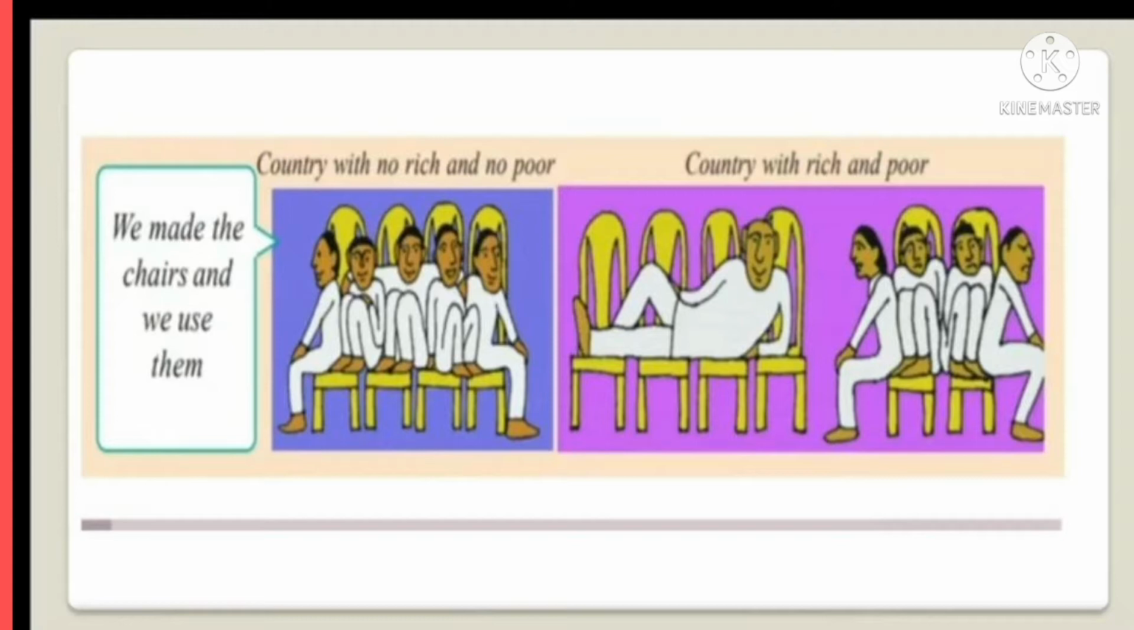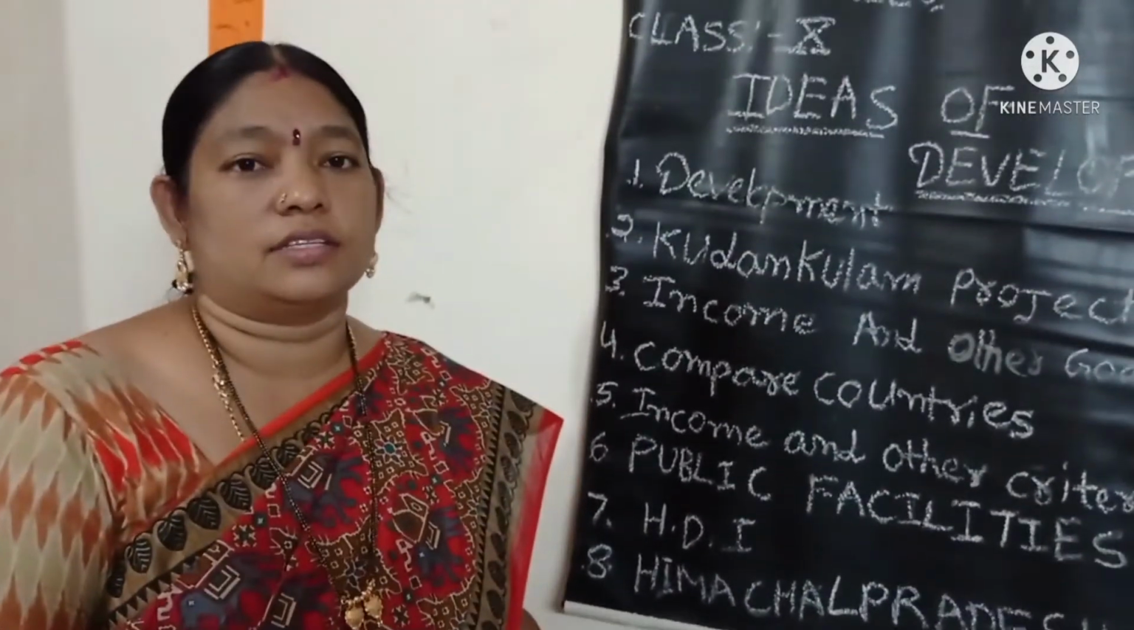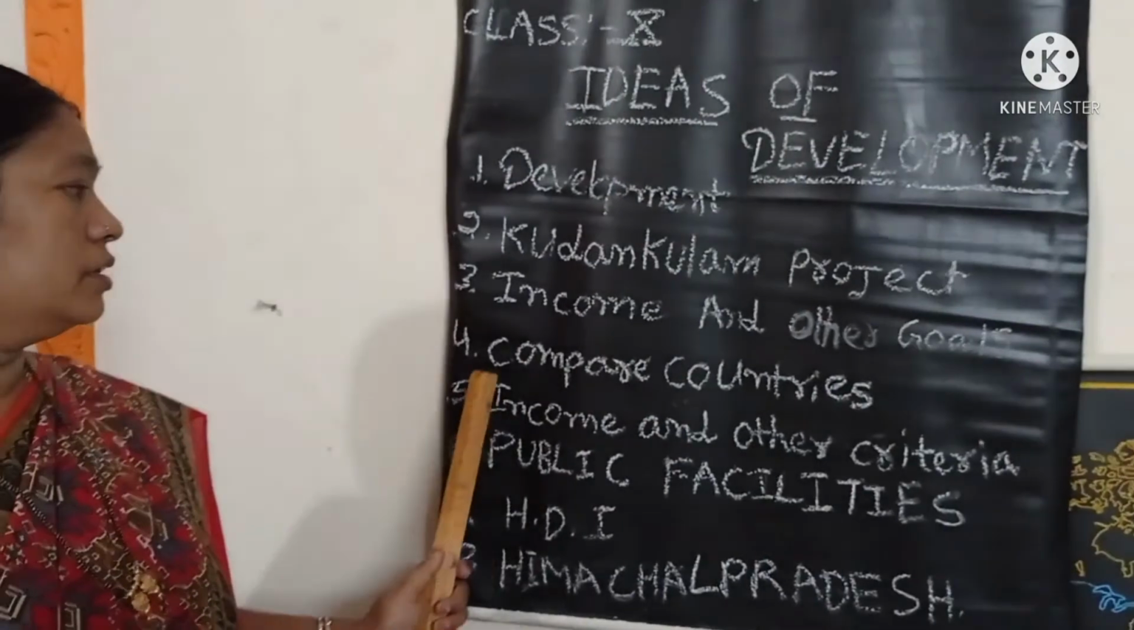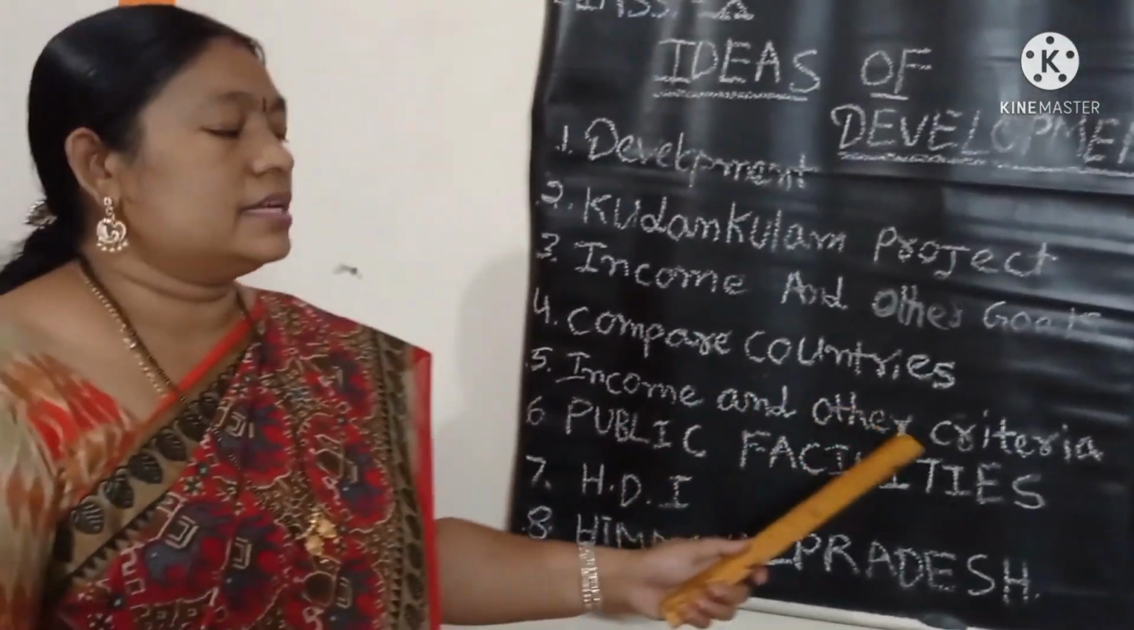Next, 4 members sit in 2 chairs and 1 member is seated in 4 chairs. This is a country with one rich man and so many poor people. So the first one is country A, the second one is country B. So we have to look at this picture to clarify the equality. Okay students, next we will learn about income and other criteria.